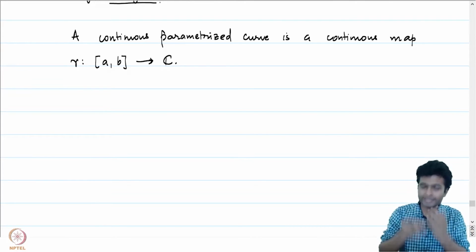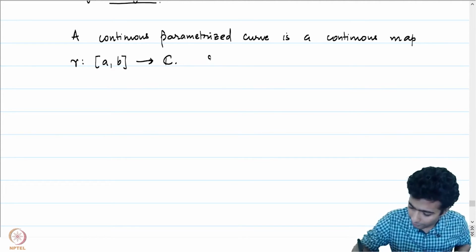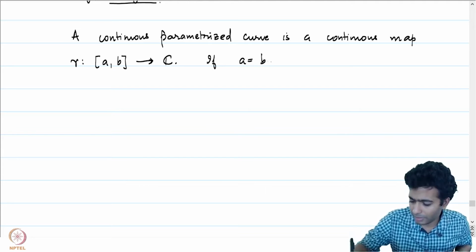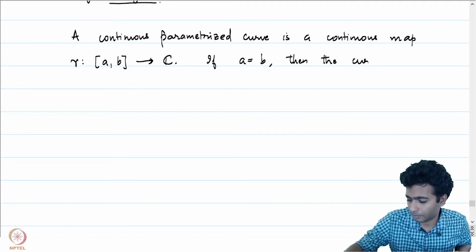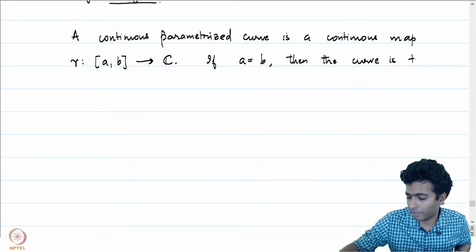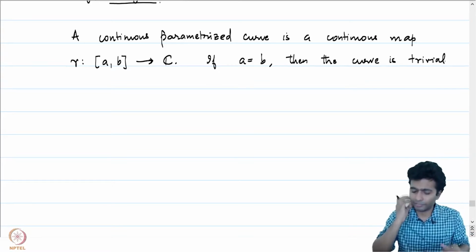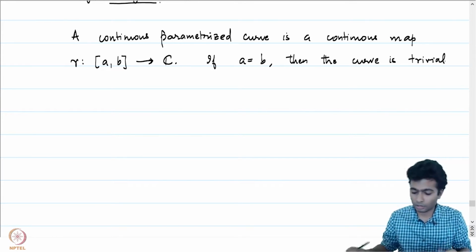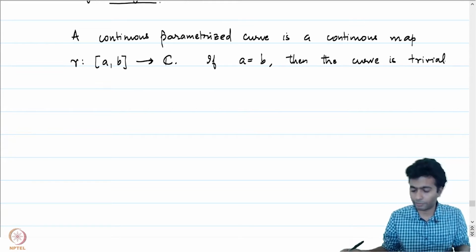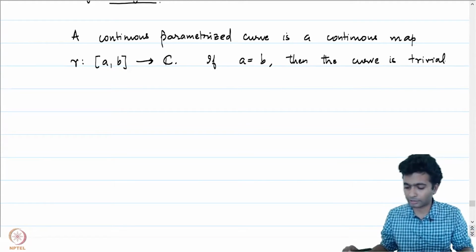If the point a is equal to b, then we say that the curve is trivial. Let me just note that if a is equal to b, then the curve is trivial. I will not be focusing on just curves from 0 on. We'll come to that. The domain of definition of the curve will be of interest when we look at reparameterization and such stuff.